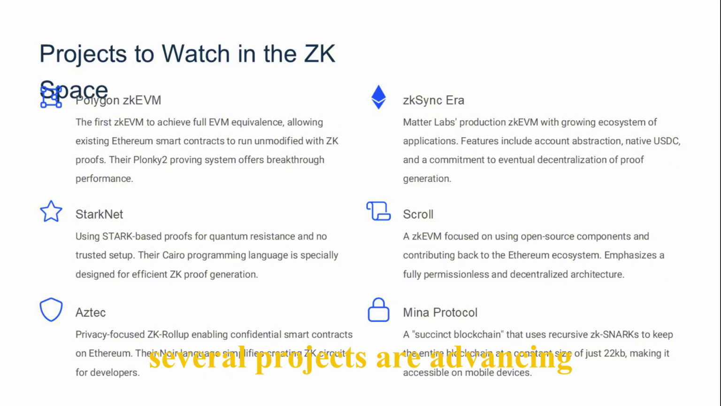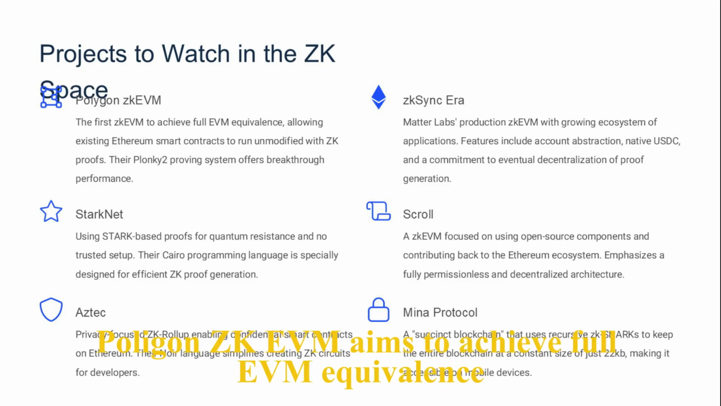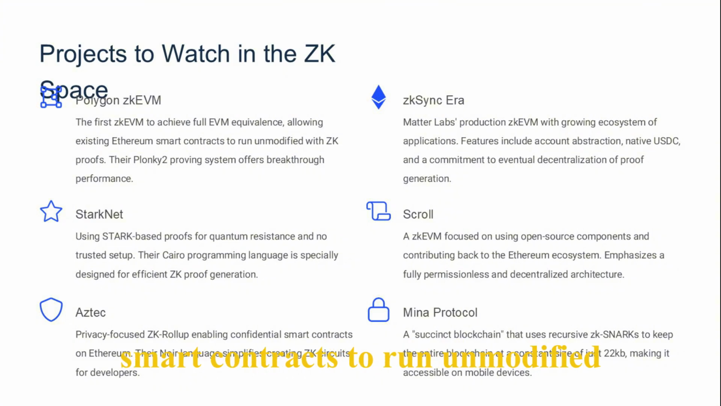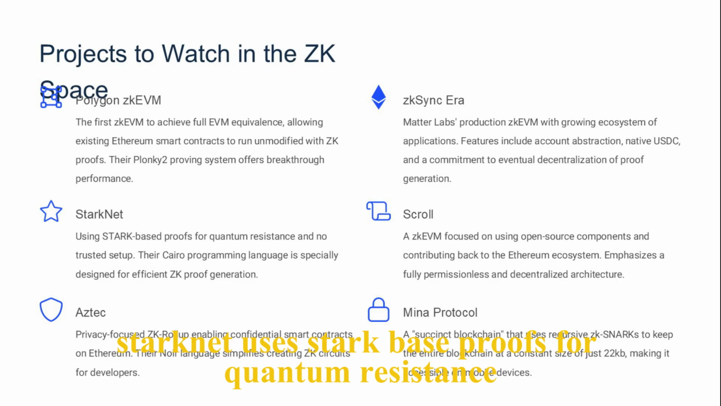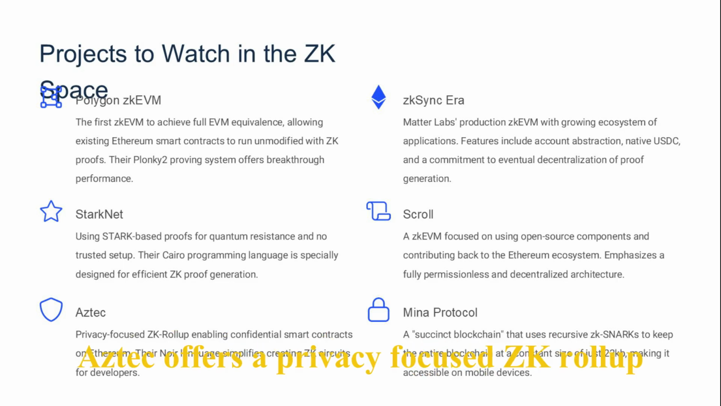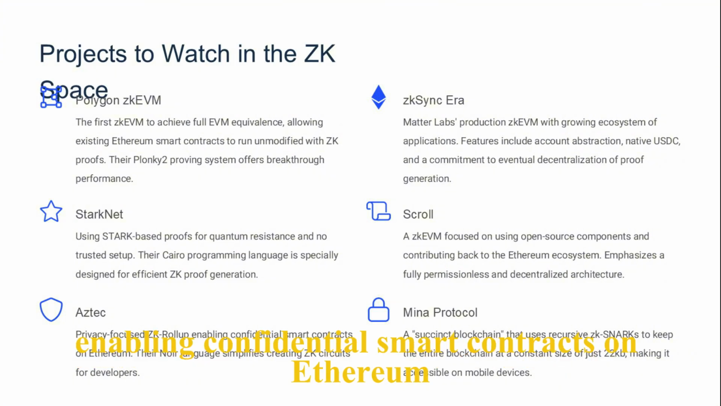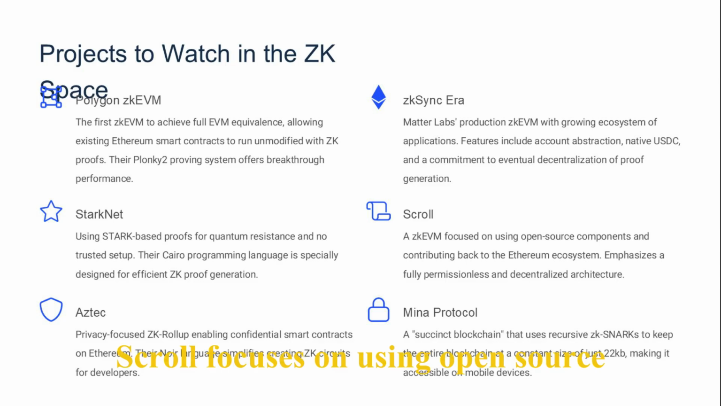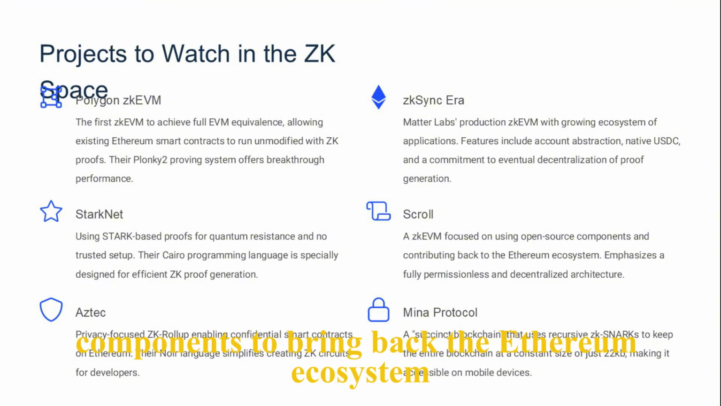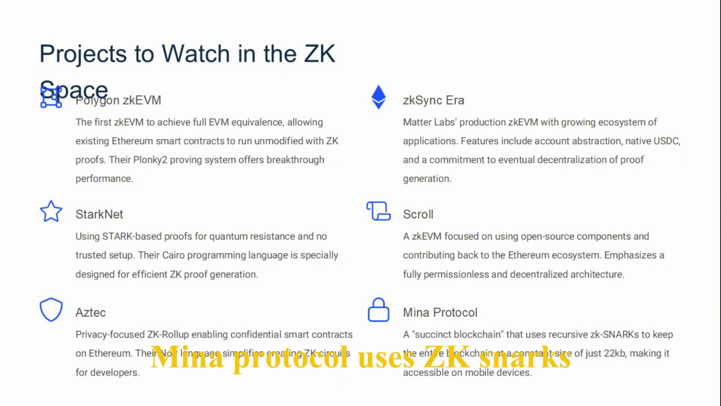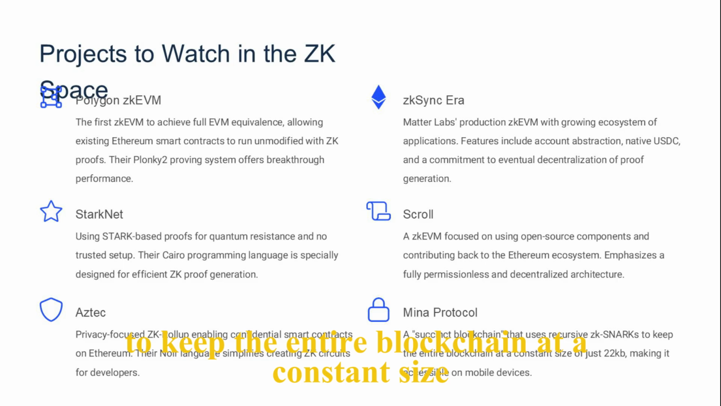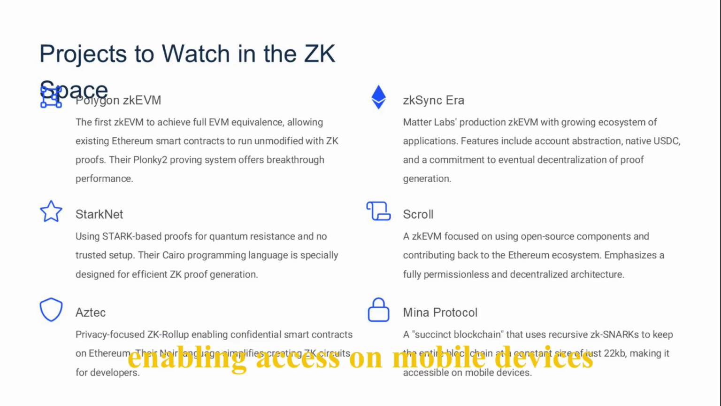Several projects are advancing zero-knowledge proof technology, each with unique contributions. Polygon ZK-EVM aims to achieve full EVM equivalence, allowing existing Ethereum smart contracts to run unmodified with ZK proofs. StarkNet uses STARK-based proofs for quantum resistance and no trusted setup. Aztec offers a privacy-focused ZK rollup enabling confidential smart contracts on Ethereum. Scroll focuses on using open-source components to scale the Ethereum ecosystem. Mina Protocol uses ZK-SNARKs to keep the entire blockchain at a constant size, enabling access on mobile devices.